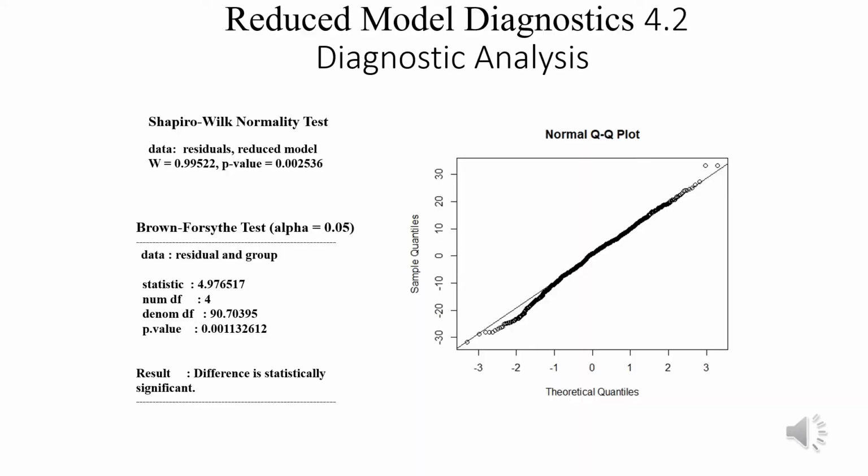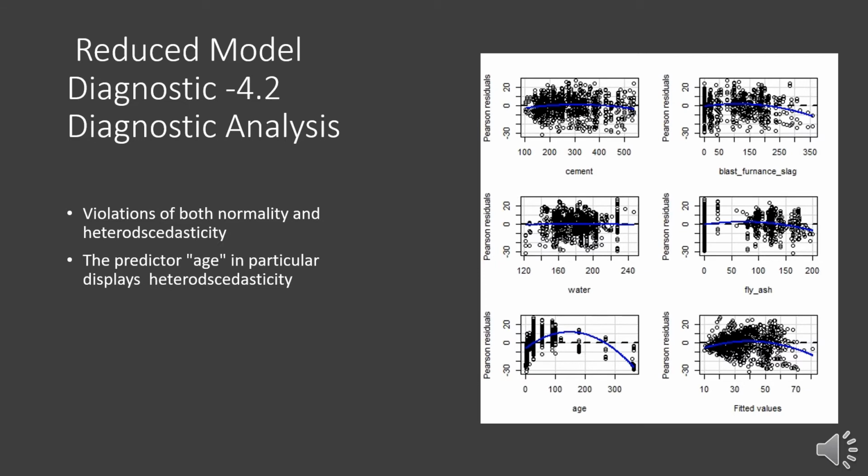Continuing our diagnostic analysis, we found that the reduced model displayed both a lack of normality according to the Shapiro-Wilk test and heteroscedasticity as demonstrated by the Brown-Forsythe test. Looking now at the residual plots, we can see that the predictors cement, blast furnace slag, water, and fly ash appear to have relatively equal variance, while significant heteroscedasticity is observed in the age predictor, and that's also reflected in the fitted values.